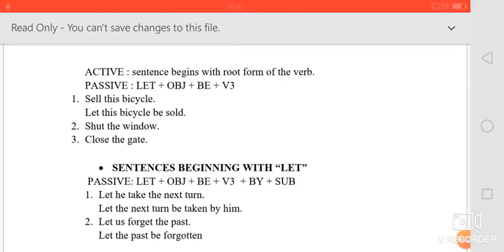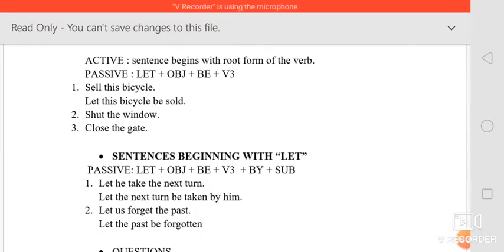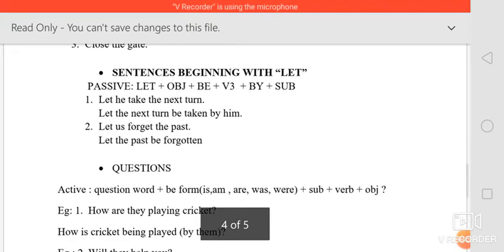Okay, so, sell this bicycle. How are we going to change it? Let this bicycle be sold. V3 form of sell is sold. Second one, shut the window. How are we going to change it? Let the window be shut. Shut, the V3 form is shut itself. Close the gate. So, let the gate be closed. Right? So that's how we are going to change the command.